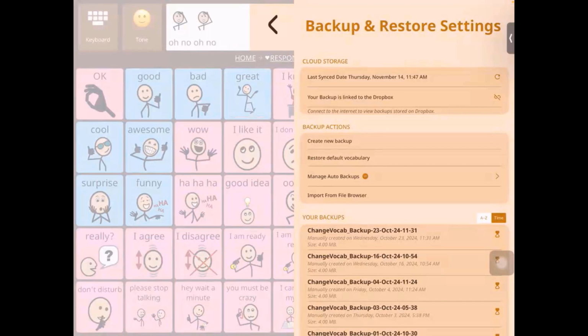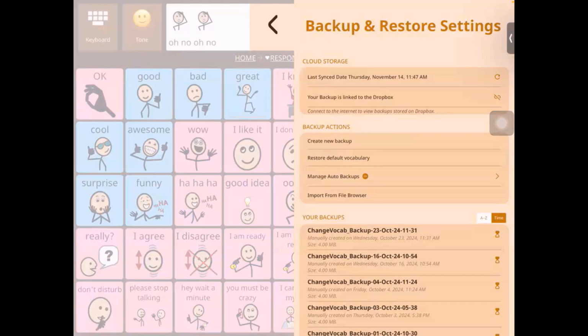You need to then sync it or link it to a cloud storage like Dropbox or Google Drive, so that the backups are getting stored somewhere safely, right? If you don't do that, the backup is only getting stored in your tablet. And then if something happens to the tablet, you won't be able to retrieve it.